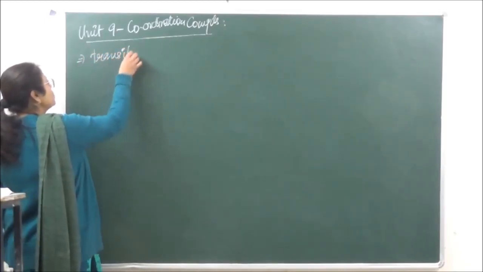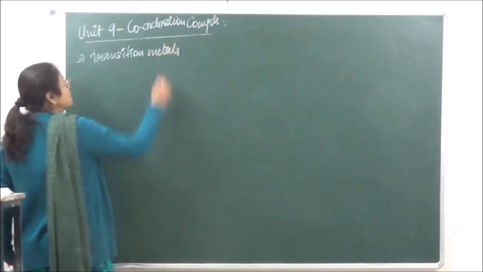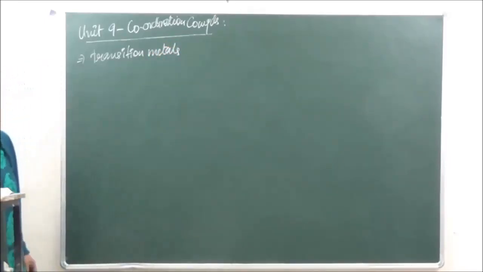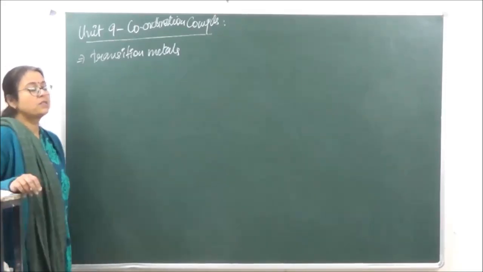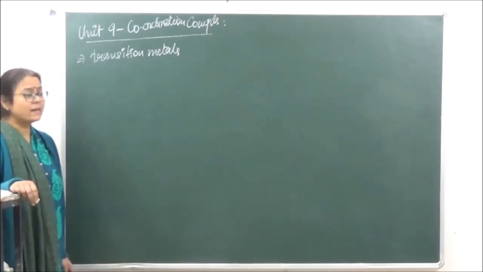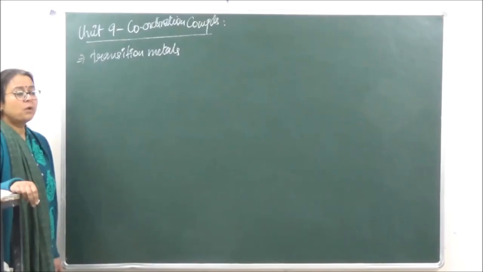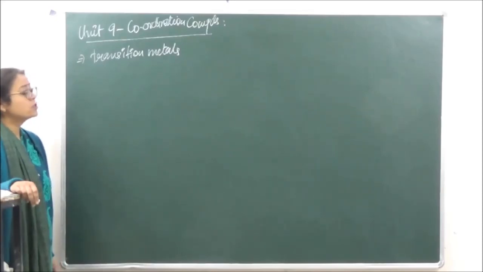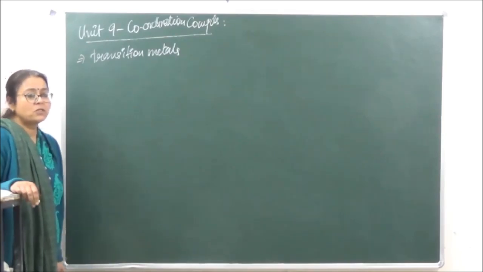It is one of the most important properties of the transition metals, because when you're going to study coordinate compounds, they are going to consist of a central metal atom, plus उसके साथ there are certain atoms or groups of atoms which are attached with the help of a special kind of bond which is known as a coordinate bond. So the central metal ion over here, they all are going to be transition metals.